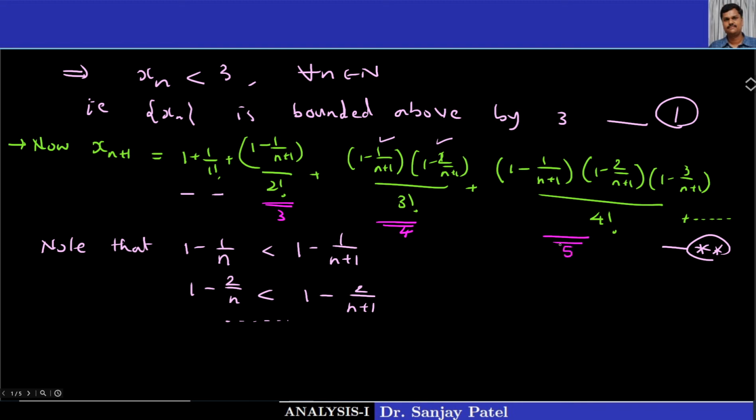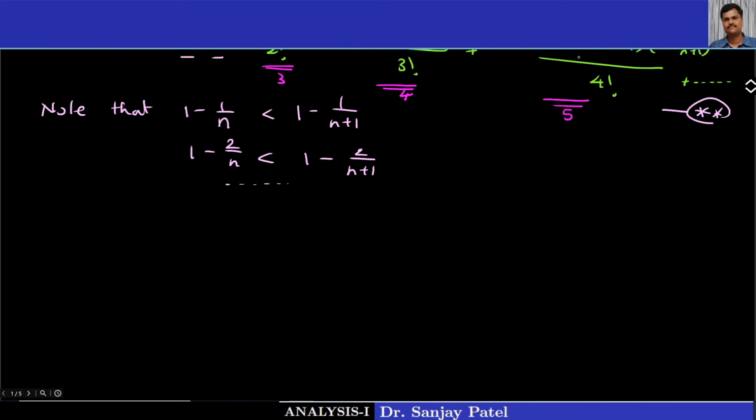So from third term onwards, the term in the right hand side of xn is less than the corresponding term in the right hand side of xn plus 1. That means the value, that is xn, is less than xn plus 1.